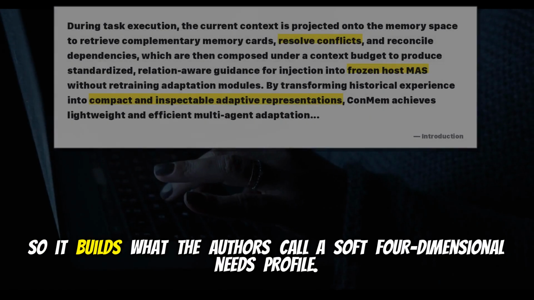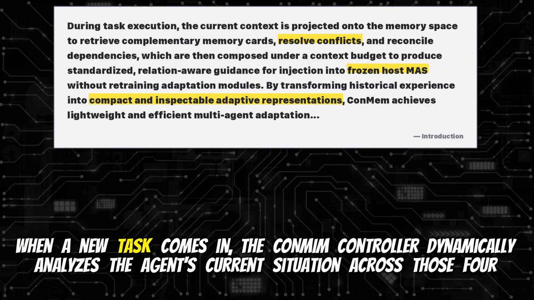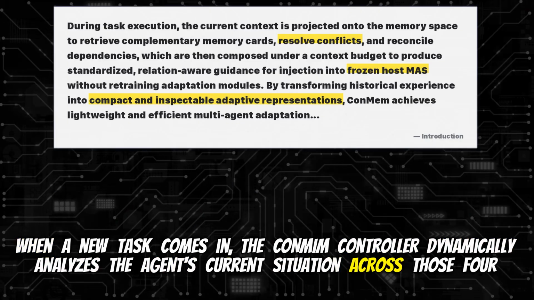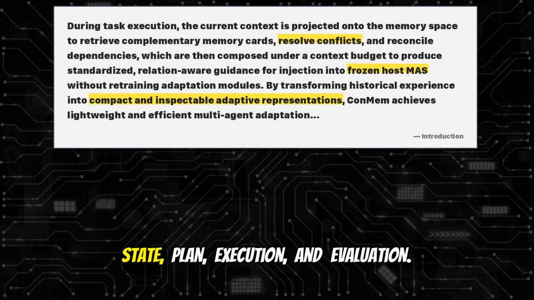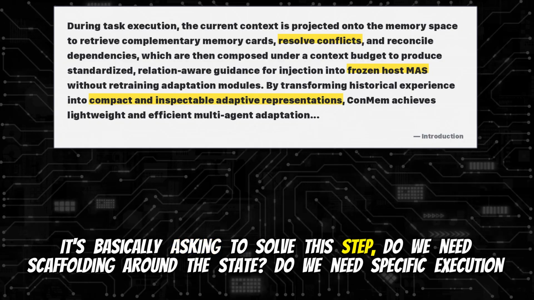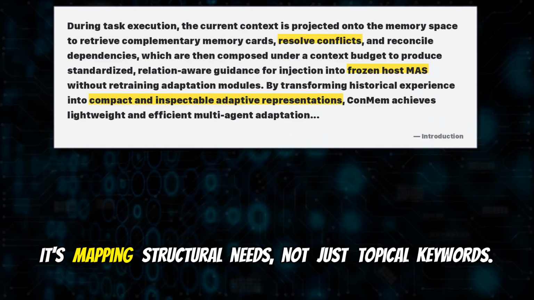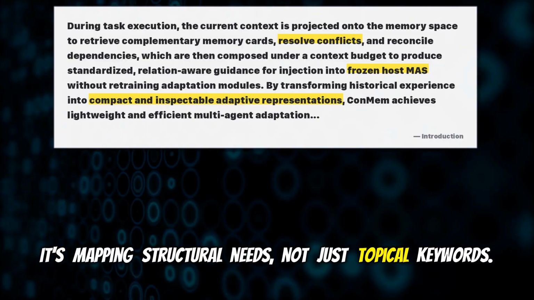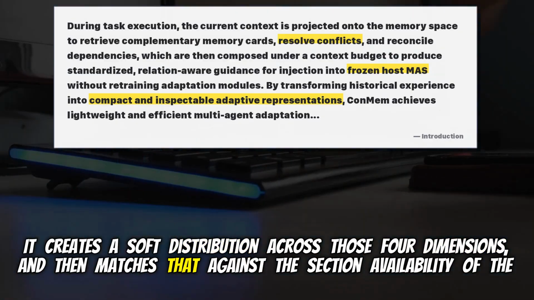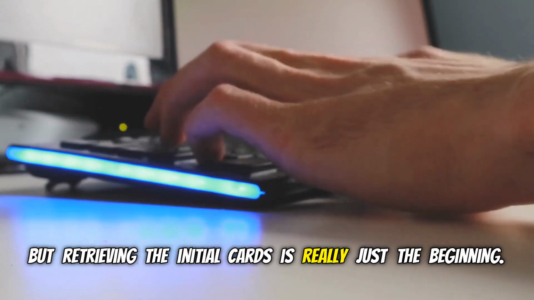Exactly. So it builds what the authors call a soft four-dimensional needs profile. When a new task comes in, the ConMem controller dynamically analyzes the agent's current situation across those four axes: state, plan, execution, and evaluation. It's basically asking, to solve this step, do we need scaffolding around the state? Do we need specific execution code? Right. It's mapping structural needs, not just topical keywords. It creates a soft distribution across those four dimensions, and then matches that against the section availability of the cards in the database. But retrieving the initial cards is really just the beginning.